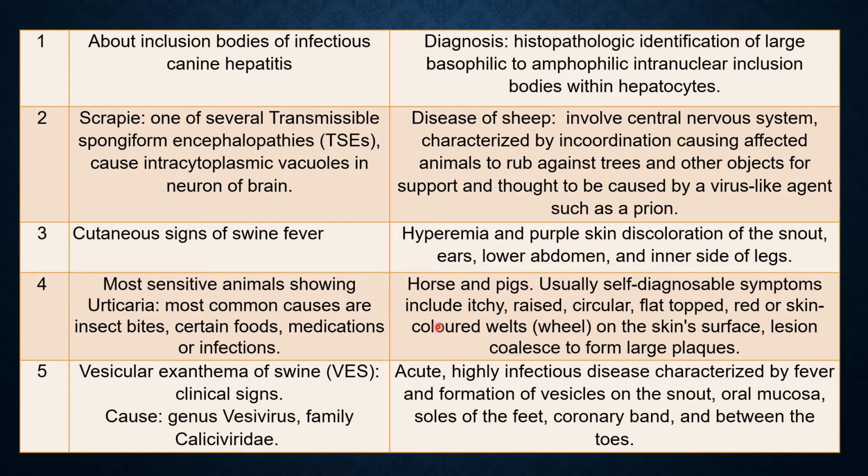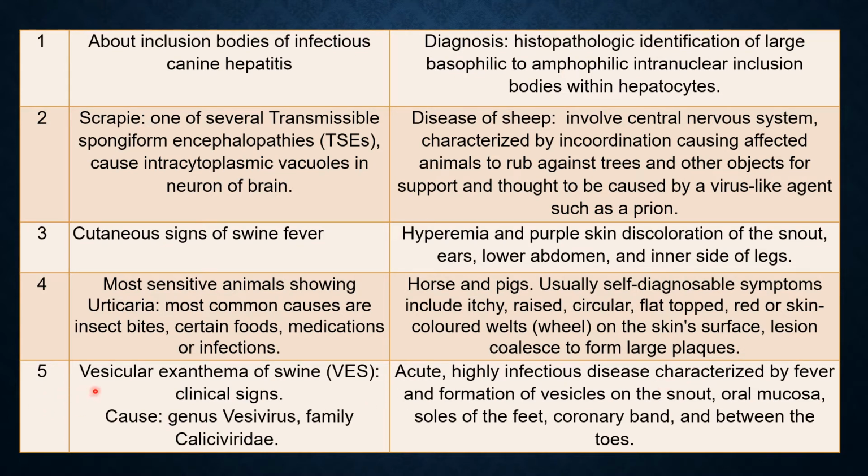The lesions are itchy, the lesions on the skin are raised, circular in shape and flat topped. The color is red or skin colored welts on the skin surface. Certain lesions coalesce together to form a large plaque. This is a characteristic of urticarial lesions.